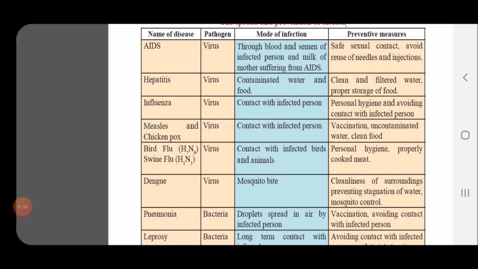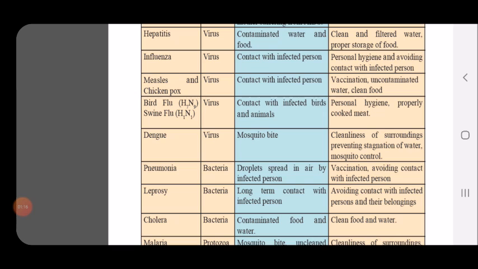Next is influenza. It is also caused by a virus. The mode of infection is coming in contact with an infected person, and it is avoided by personal hygiene and avoiding contact with the infected person. Next are measles and chickenpox, which are caused by a virus and spread through contact with the infected person. You can go for vaccination, avoid contaminated water, and consume uncontaminated water and clean food.